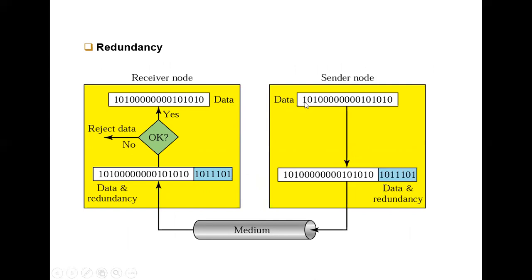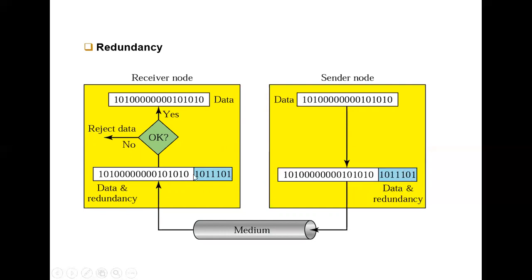Here we are sending the data. This is the actual data. We are adding the data redundancy. Along with your original data, we are adding some more bits for error detection. This method we are calling data redundancy, based upon your actual data.